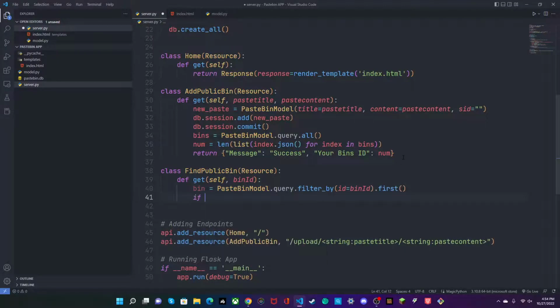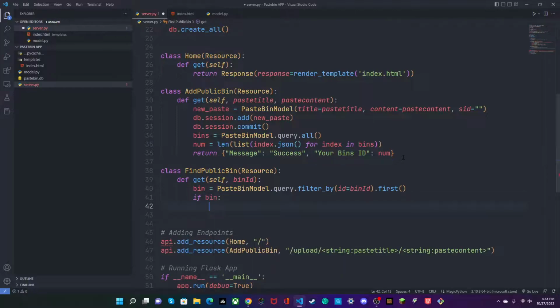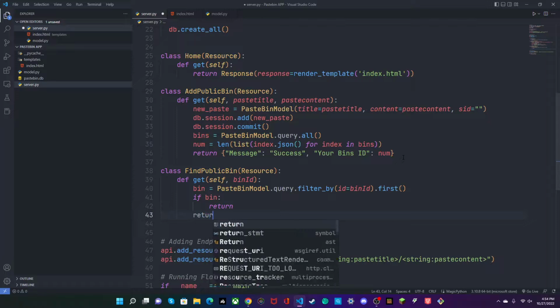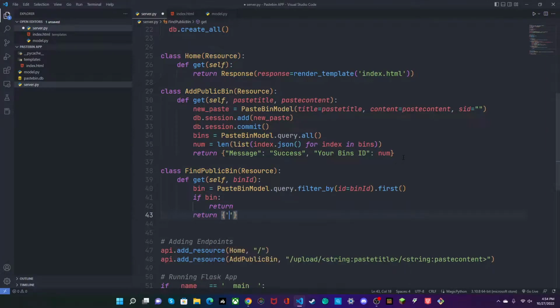Then we'll say if bin, then we'll return, or else we'll return message no bin with